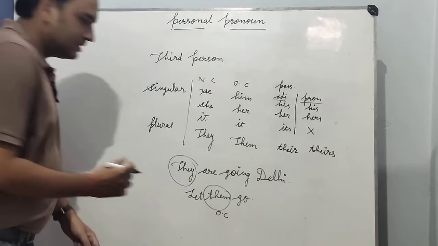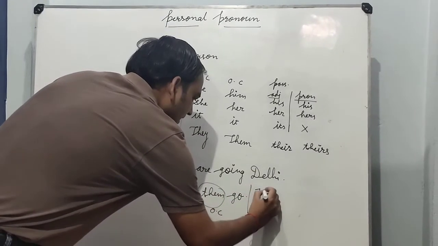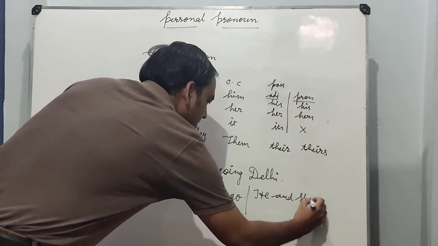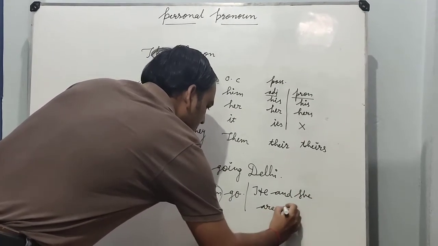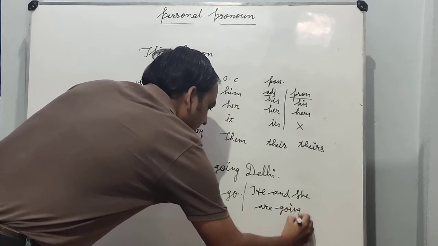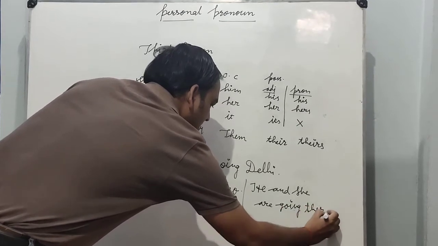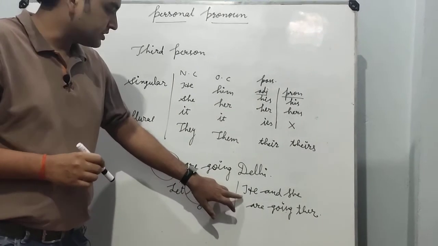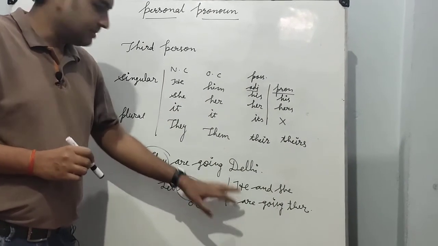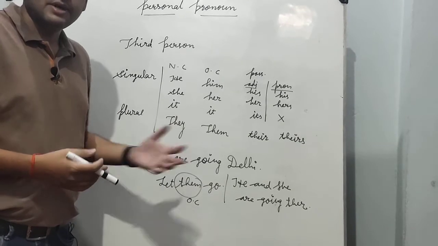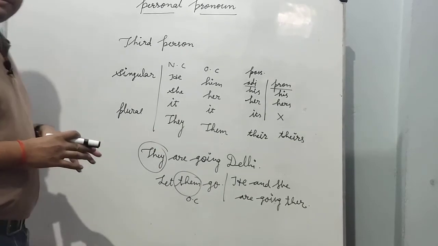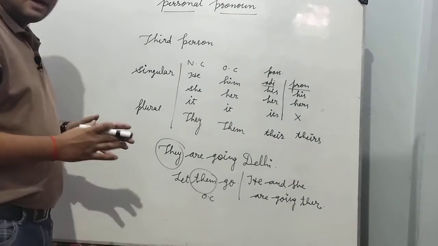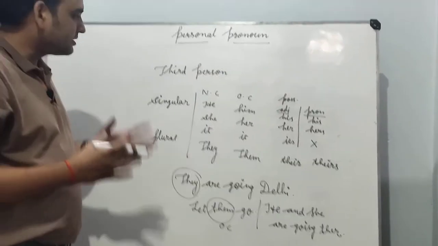And we can use here he and she are going there. It means that we are talking about he and she. He represents masculine gender, she represents feminine gender, and both are going somewhere. Okay, so these are the examples in which we have learned how we can use personal pronouns.